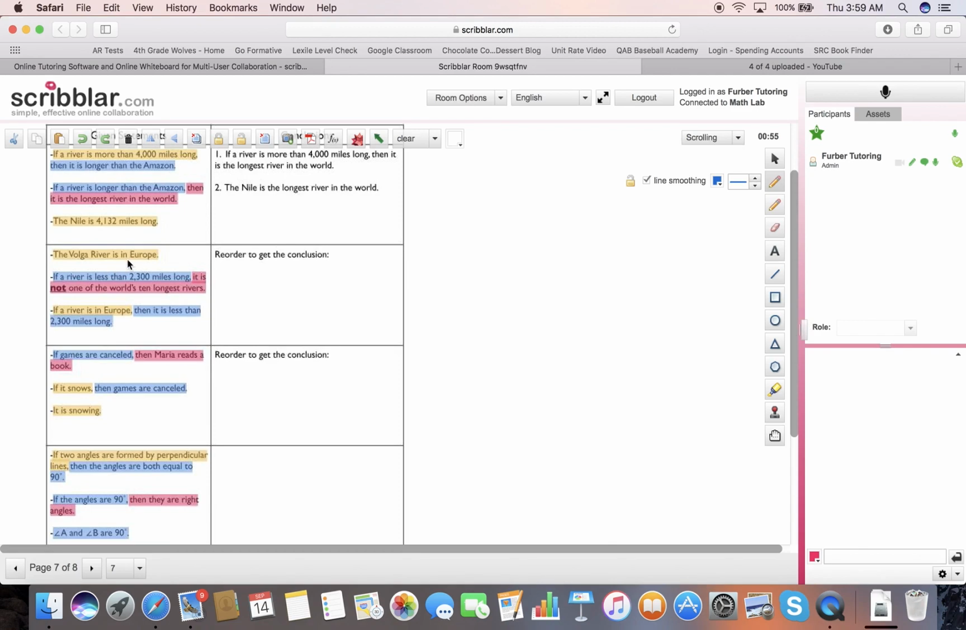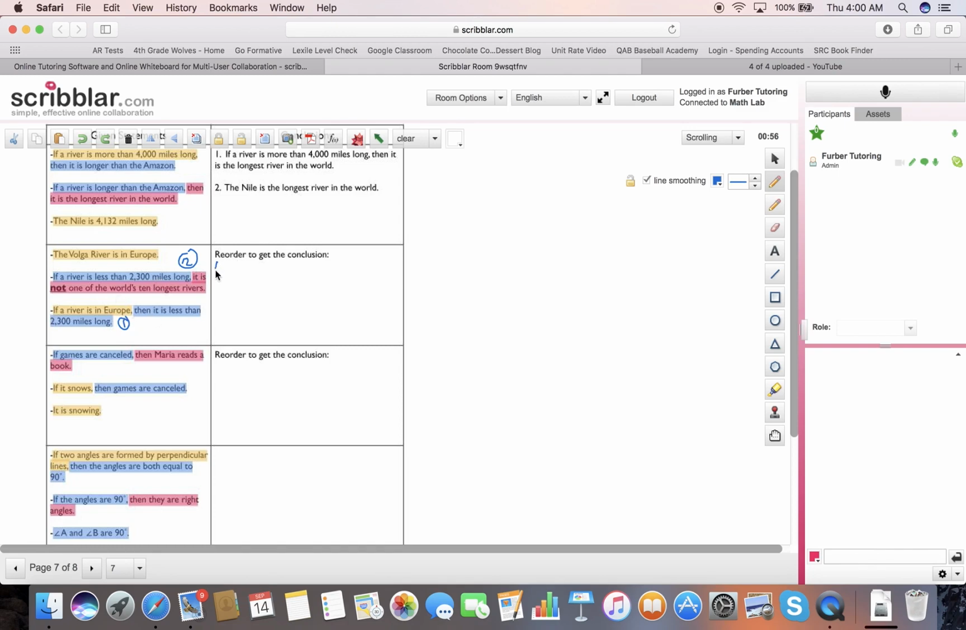The Volga River is in Europe. There's our statement, but let's look at our two conditionals. They are out of order. We're going to have to reorder them. If a river is less than 2,300 miles long, it is not one of the world's 10 longest rivers. If a river is in Europe, then it is less than 2,300 miles long. So you can probably see that this should be first and this should be second, so that the conclusion of this one matches the hypothesis of the second.